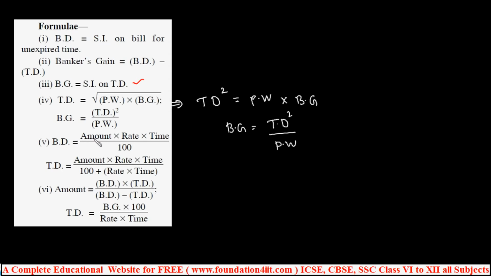And banker's discount is amount into rate into time by 100. Same simple interest formula only we applied here. This we already studied in the previous topic. And amount is equal to banker's discount into true discount by banker's discount minus true discount. And the true discount formula is this. So this formula will apply in the problems.